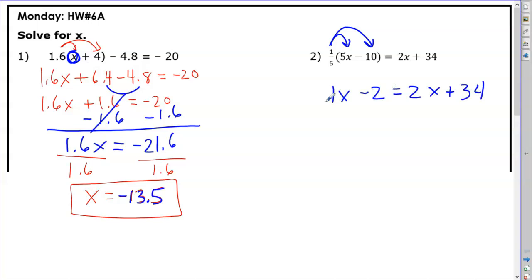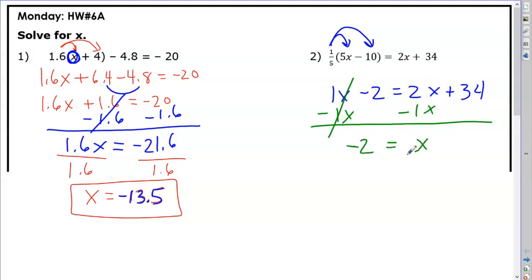And now, since I only have 2 terms on each side, there's nothing to combine, so I'm going to use additive inverses here, or I'm going to use opposite operations. I like to move my x's first, so I can find out if they're going to disappear on me, because then I would have a special answer. But it looks like 2x minus 1x is 1x.